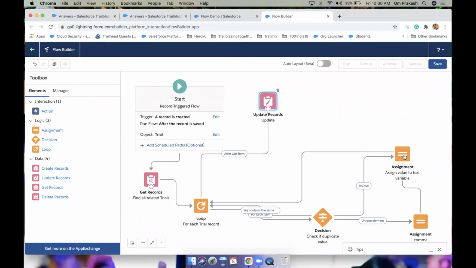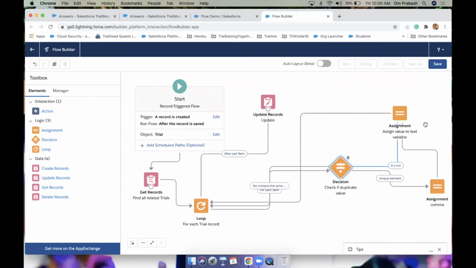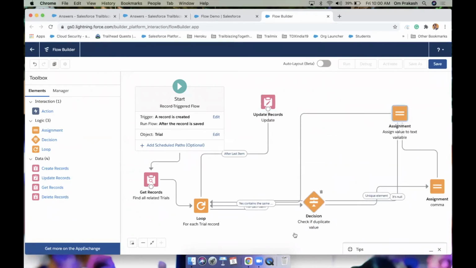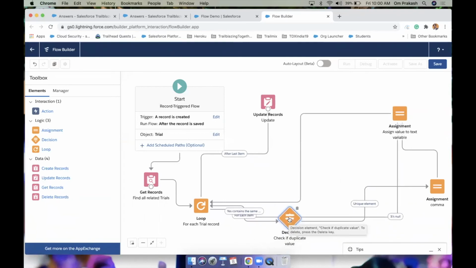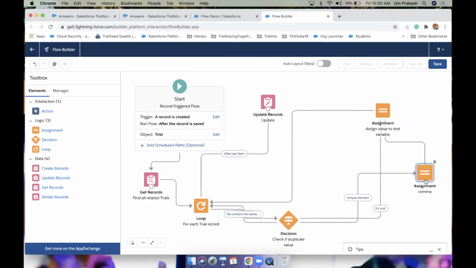So let me rearrange this. Okay, that's fine. That's cool. Get record, then loop, then decision. In the decision, there are 3 outcomes. If null, go directly to assignment.